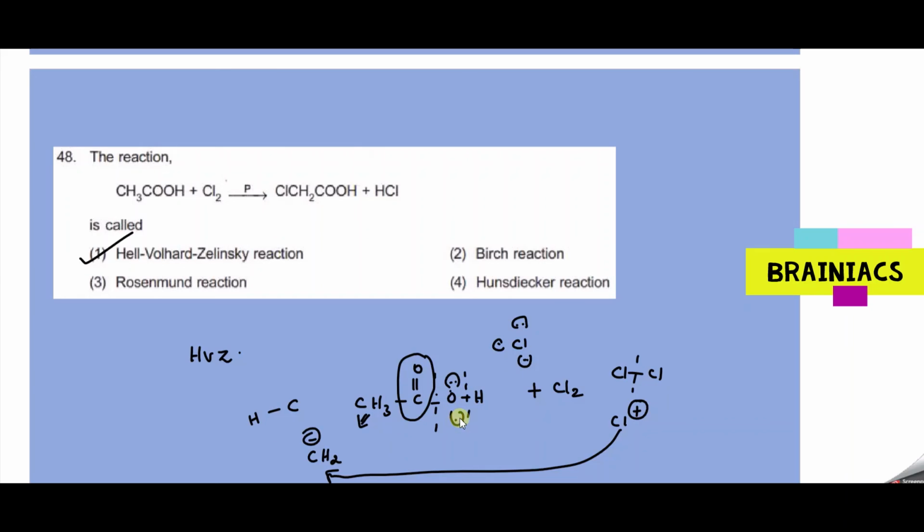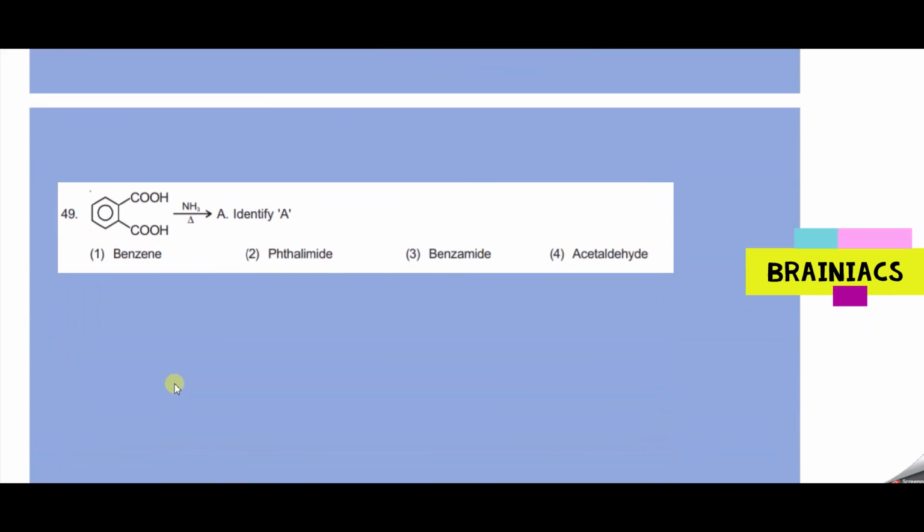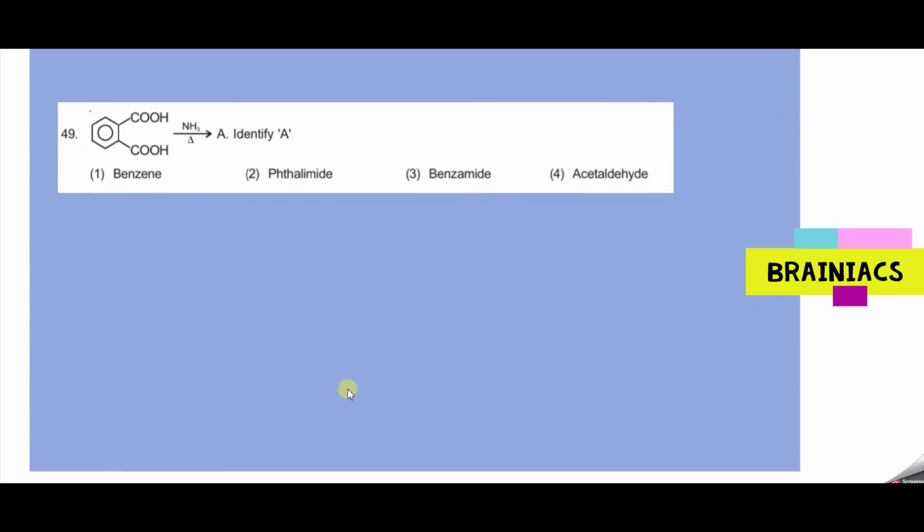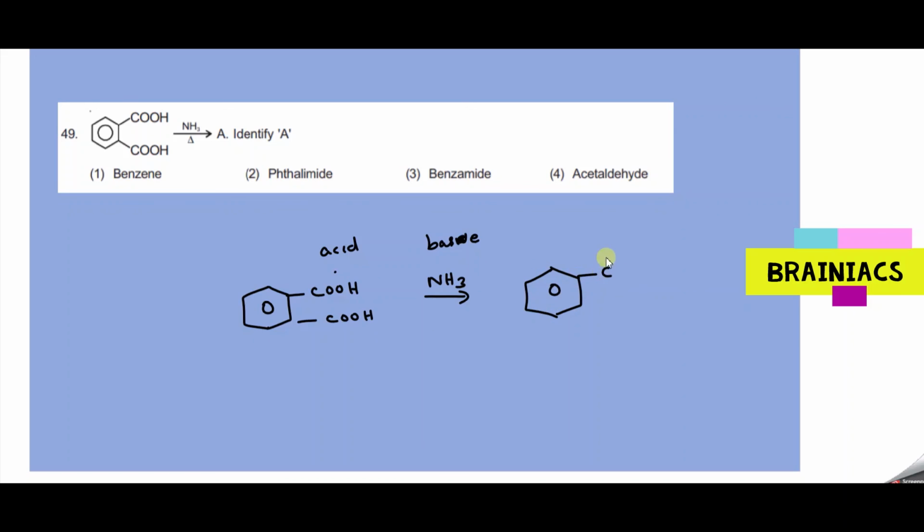Okay, so we have the next question in front of you. You have a dicarboxylic acid present here. Now you can see COOH groups are present nearby and it is getting treated with ammonia. So acid is reacting with the base, a neutralization reaction, and you are getting a salt. So the first step, you will get C double bond O NH2, an amide.